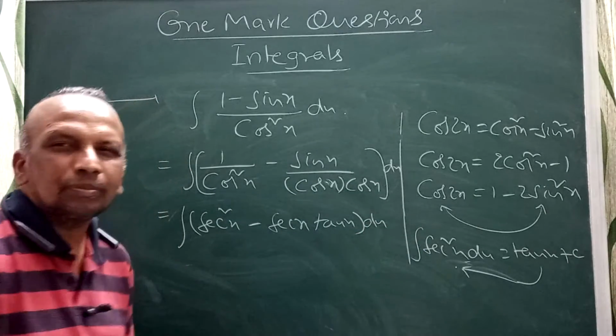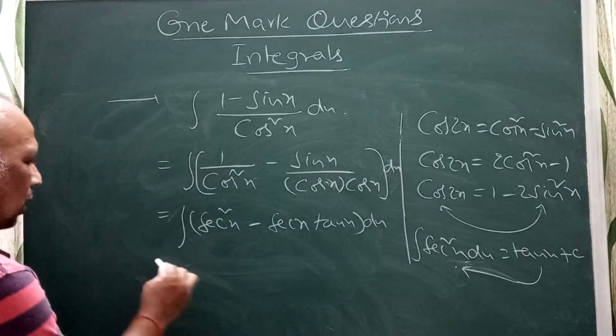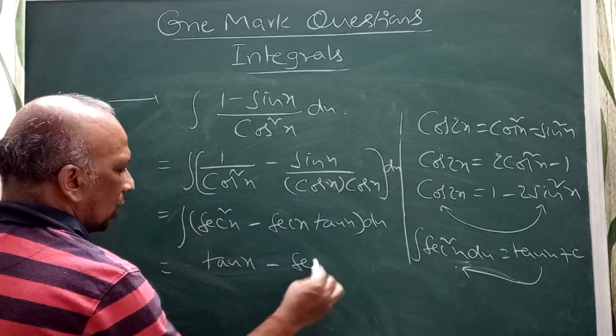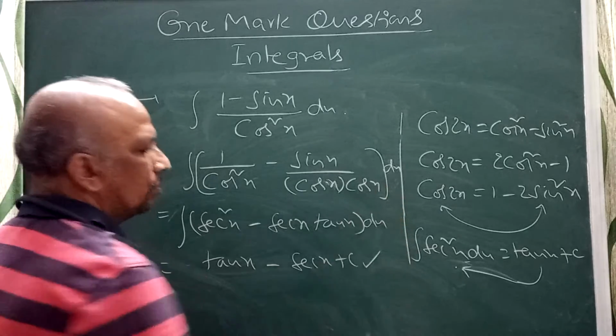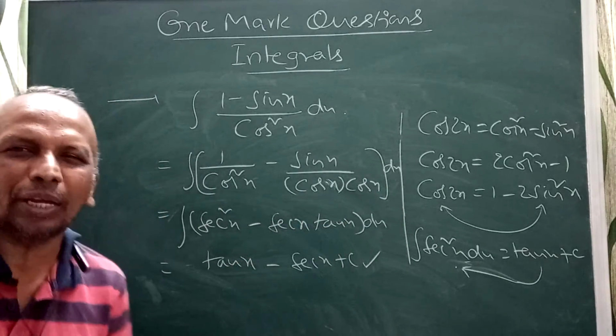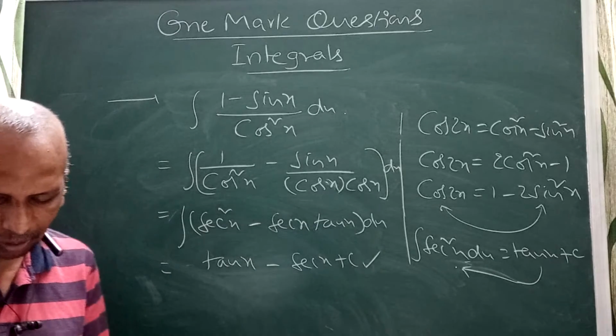Correct. Then you can see the integral of secant square x is tan x. Integral of secant x tan x is secant x plus c. The derivative of secant is secant x tan x. The derivative of tan x is secant square x. So that will be your answer, right?